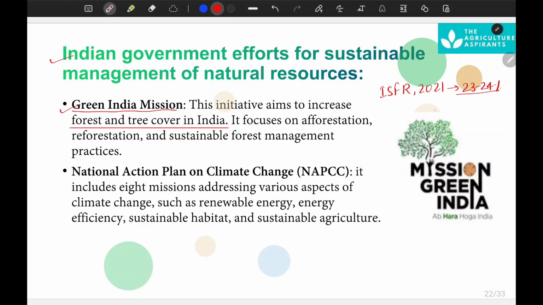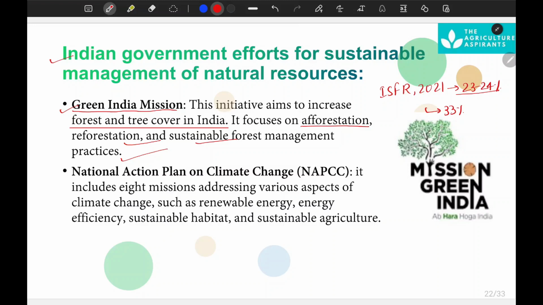So this is very low, and the National Forest Policy says there should be a minimum of 33% of the total geographical area. So this mission aims to increase the forest cover. How can it be achieved? Through afforestation, reforestation, and sustainable forest management practices.